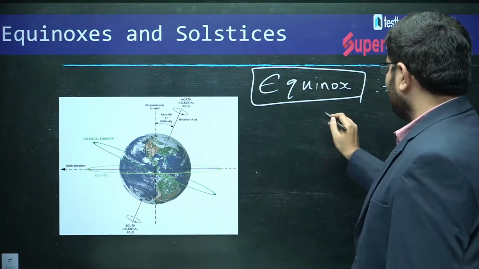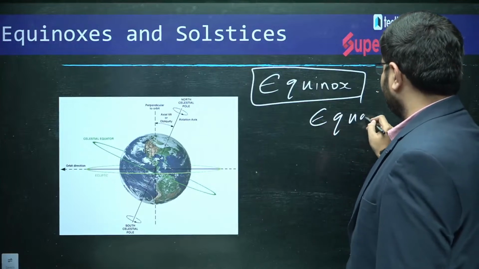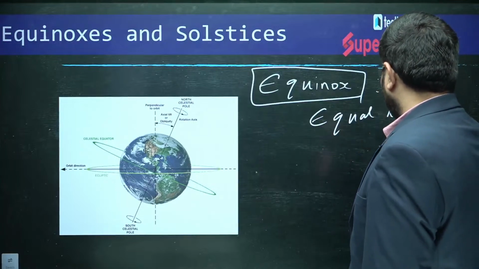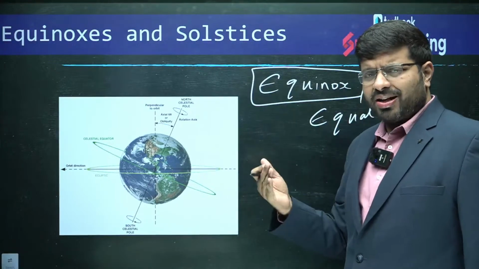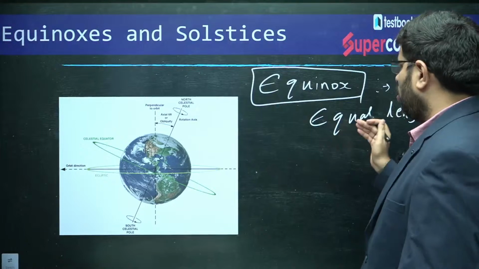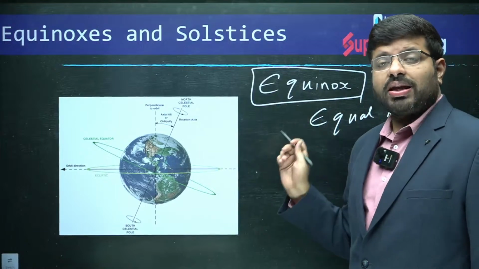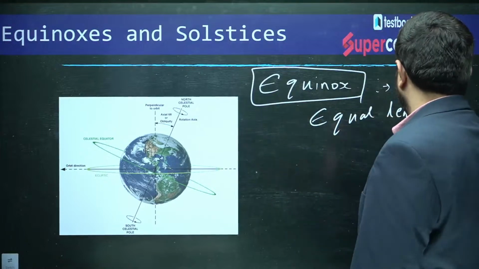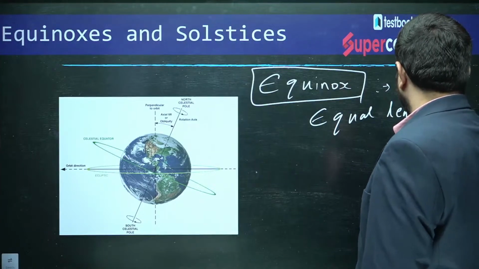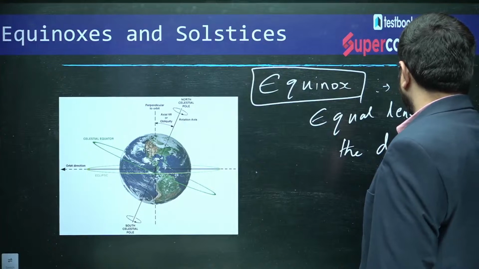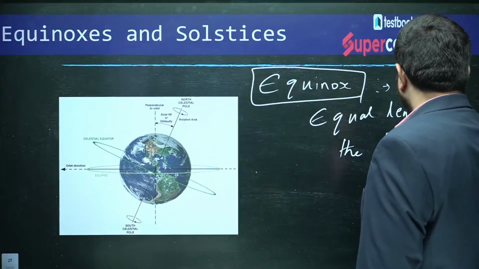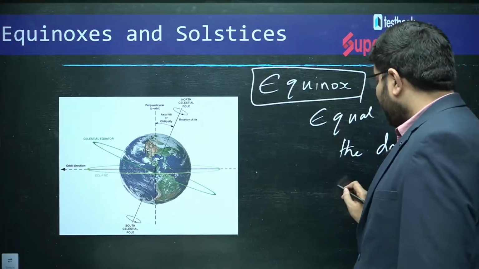So, it means equal length of day and night. The word meaning is equal night, equal to the day. So, on this day of equinox, the length of the day will be equal to the night. In other words, you will have equal length of day and night everywhere across the globe.